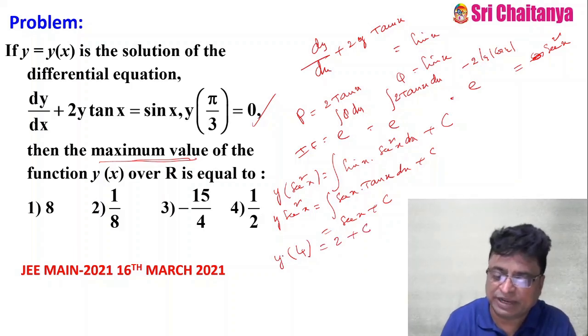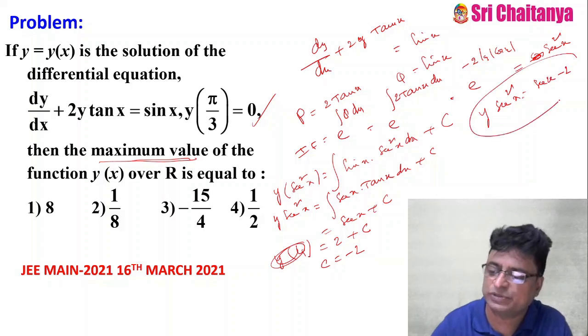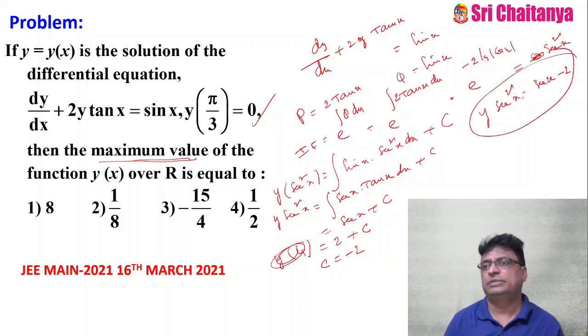Y of pi by 3 is 0, so this becomes 0. So my c is equal to minus 2. So ultimately what I get? y secant square x is equal to secant x minus 2. This is my solution. I got it.